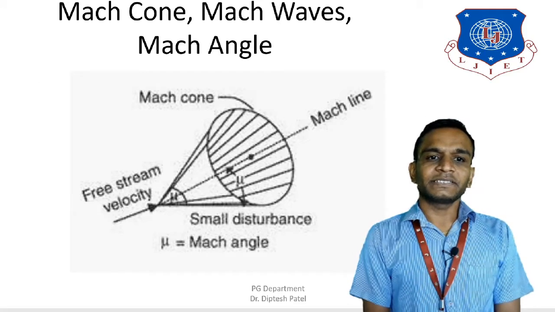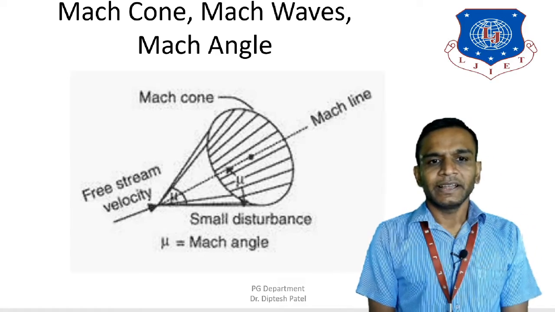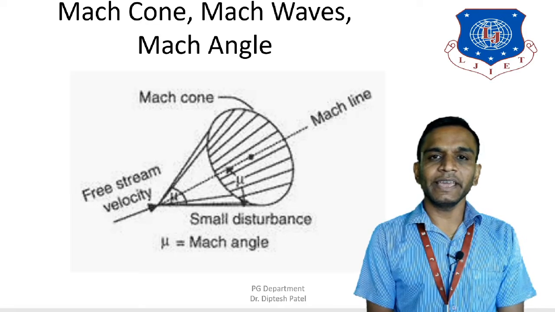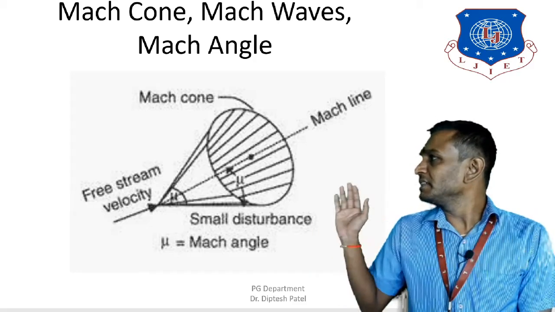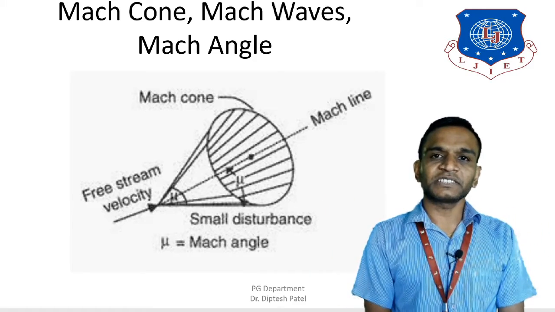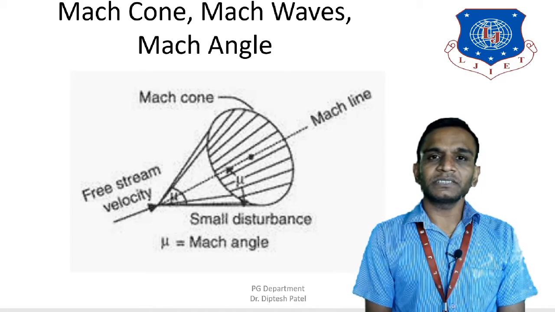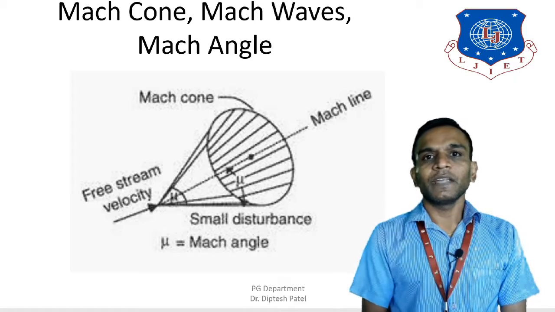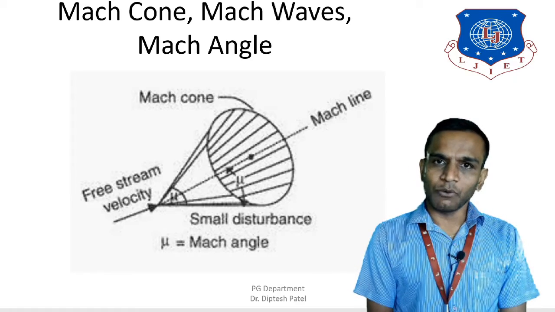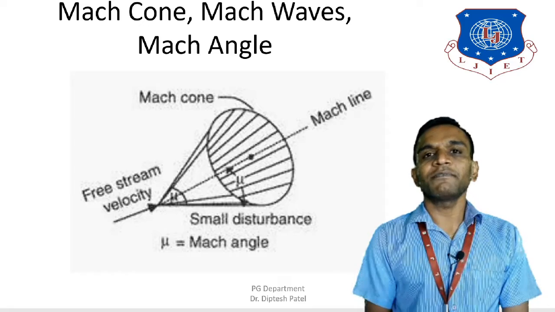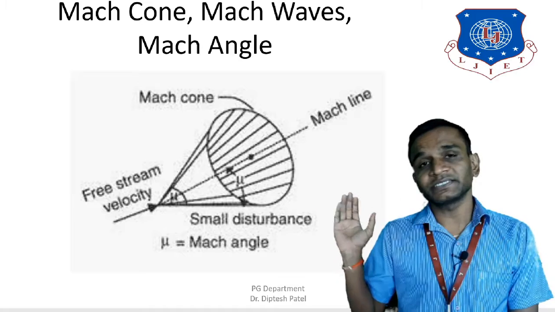Now here you can see this diagram represents the Mach cones, Mach waves and Mach angles. Let's consider a solid body which is moving in a stationary fluid. This body generates pressure waves in the fluid, and these pressure waves get transmitted to the other particles which remain in the fluid. These are transmitted at the velocity of sound, and these sound waves form spherical waves in the stationary fluid that you can see in this diagram.